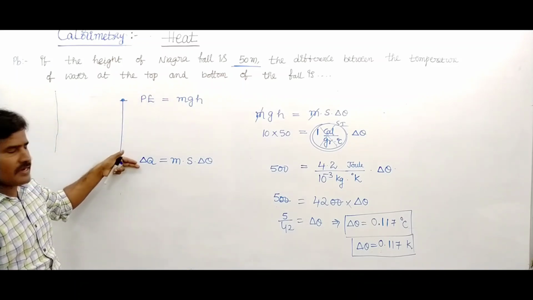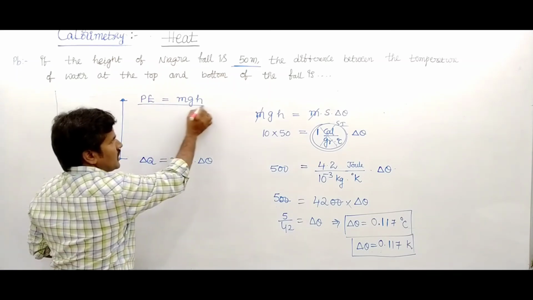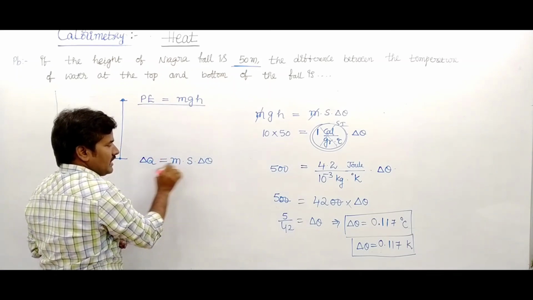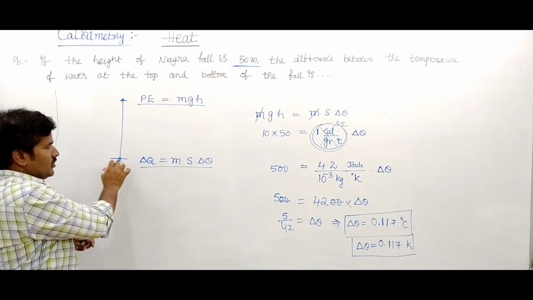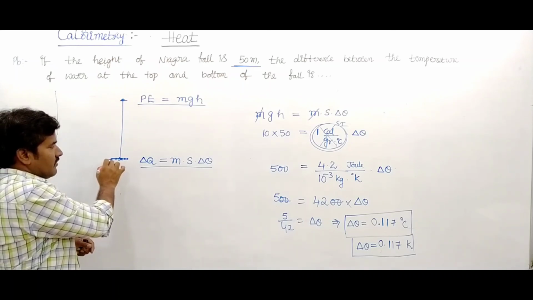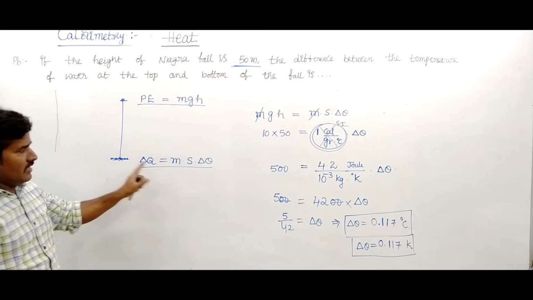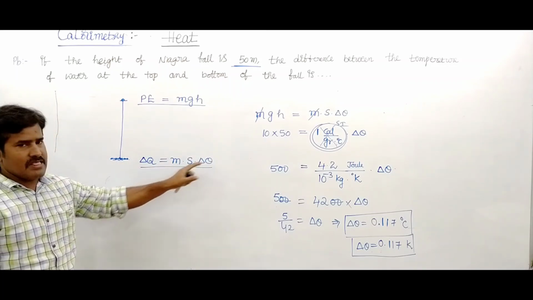Comparing here, this potential energy is converted into heat energy. That means after collision, the potential energy is converted into heat energy. Then delta Q equals m s delta